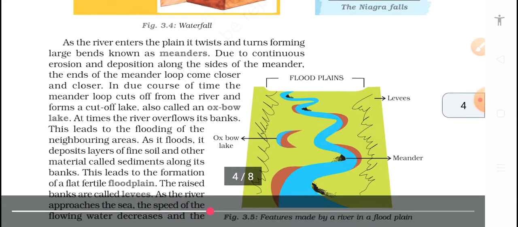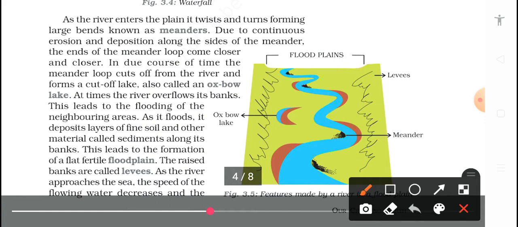So let me tell you what an oxbow lake is. Here, as you can see in the image, the river is coming like this, and this portion has formed a lake due to the different landform. Water is trapped here, it can't rejoin the flow of the other river. So this is called a meander.